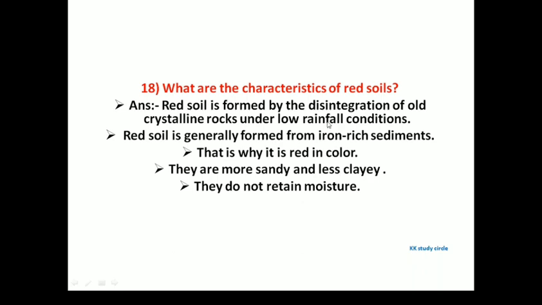Next question. What are the characteristics of red soil? Answer: red soil is formed by the disintegration of old crystalline rocks under low rainfall conditions. Red soil is generally formed from iron rich sediments, that is why it is called red in color. It is more sandy and less clayey. It does not retain moisture also. So this is about the characteristics of red soils.